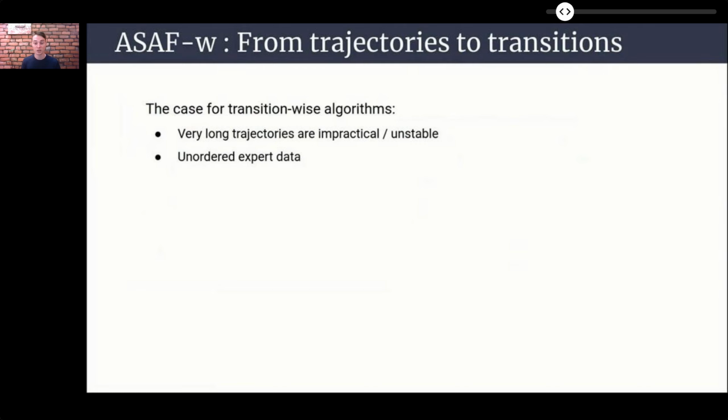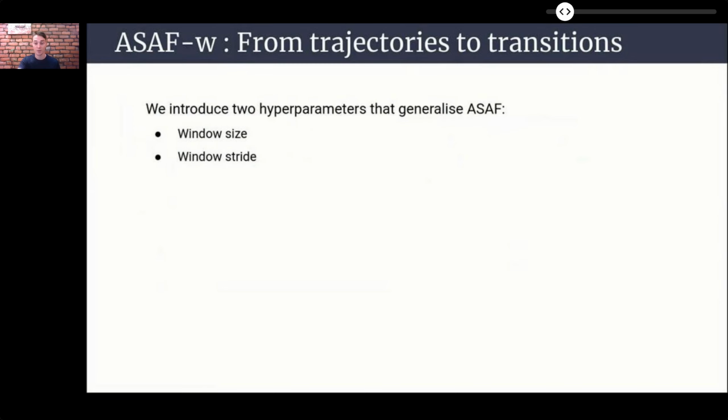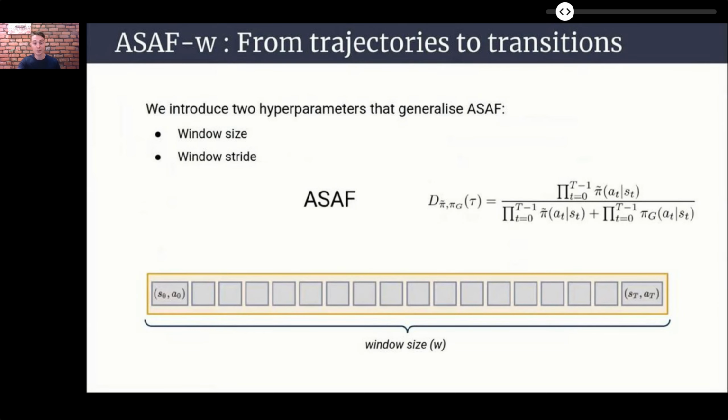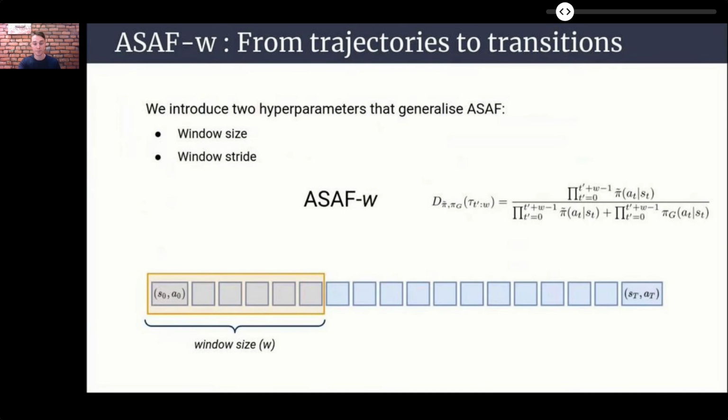One remaining limitation is the requirement to use full trajectories. Very long trajectories can make learning unstable, and it prevents us from using unordered datasets of expert transitions. To overcome these limitations, we introduce two hyperparameters that generalize ASAF to the transition case, a window size and a window stride. For example, ASAF as presented above considers the entire trajectory, which is equivalent to choosing a window size as large as the episode length.